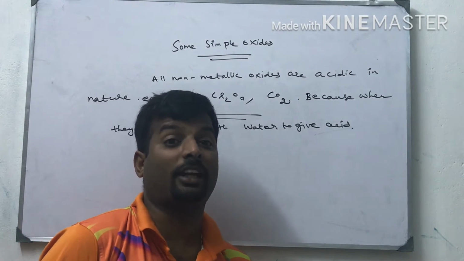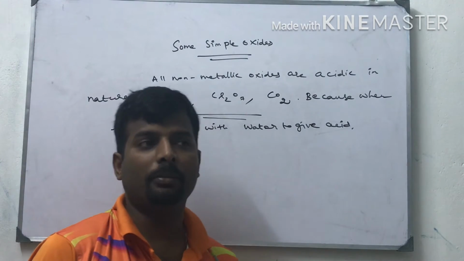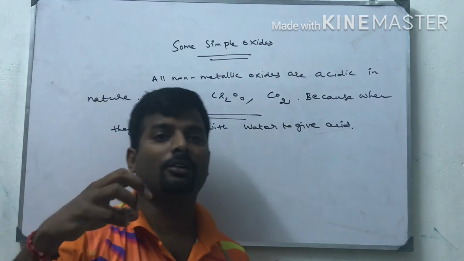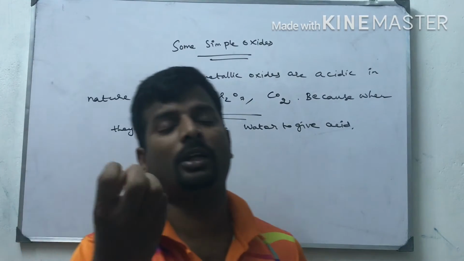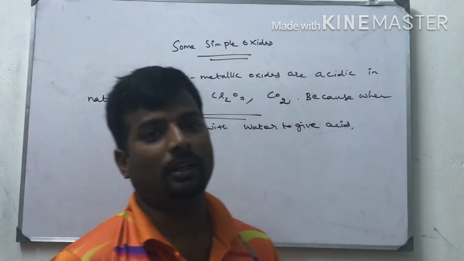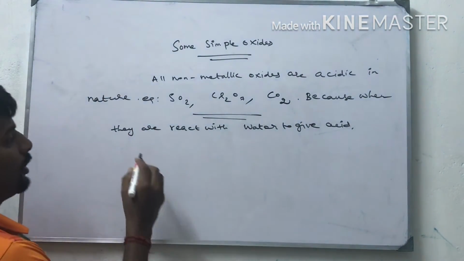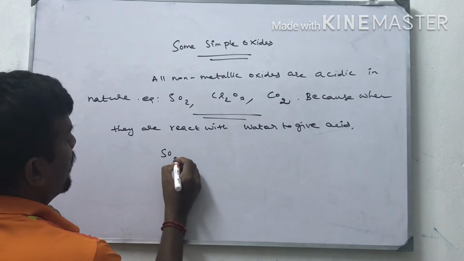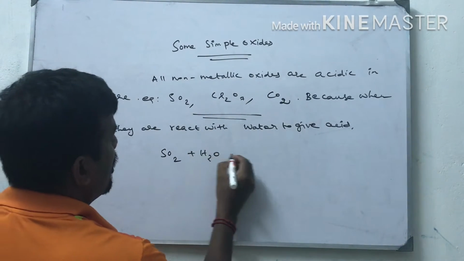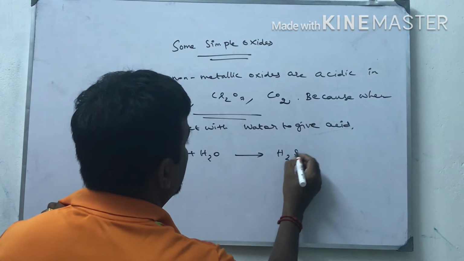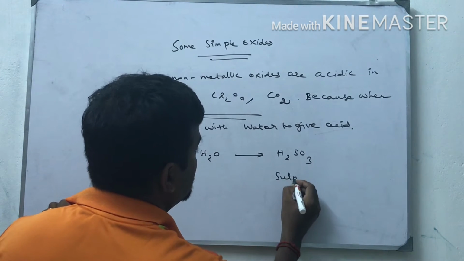Sulfur dioxide, sulfur trioxide and carbon dioxide are emitted from automobiles, and they dissolve in water in the clouds and form acid rain. That we learned in environmental chemistry. Now, sulfur dioxide plus water gives H2SO3. This is called sulfurous acid.